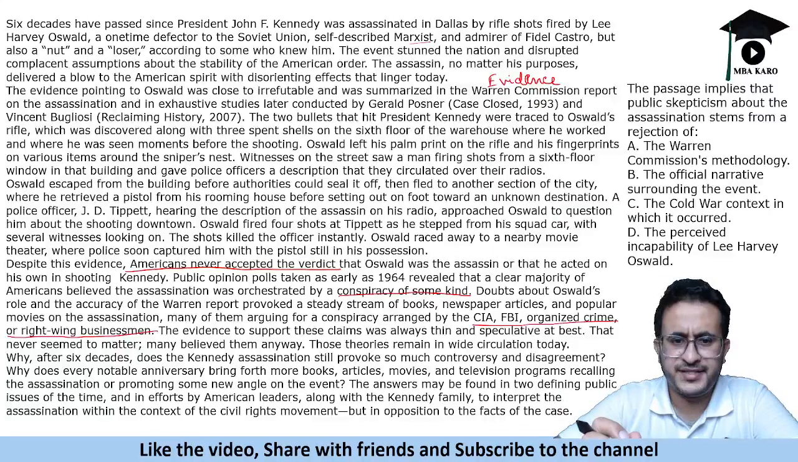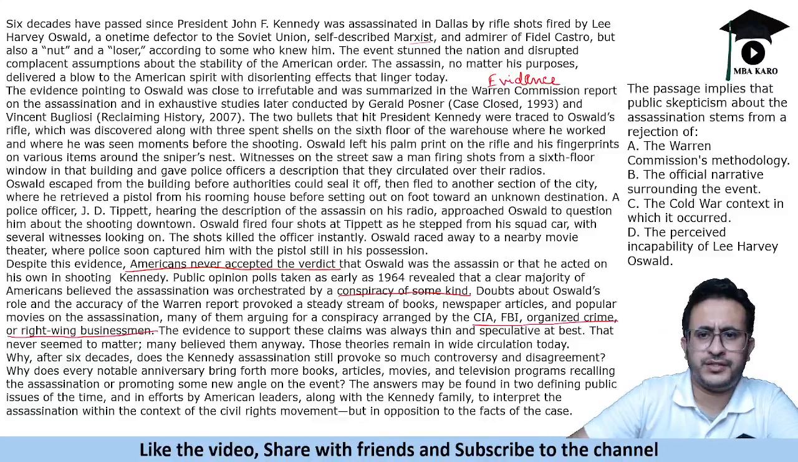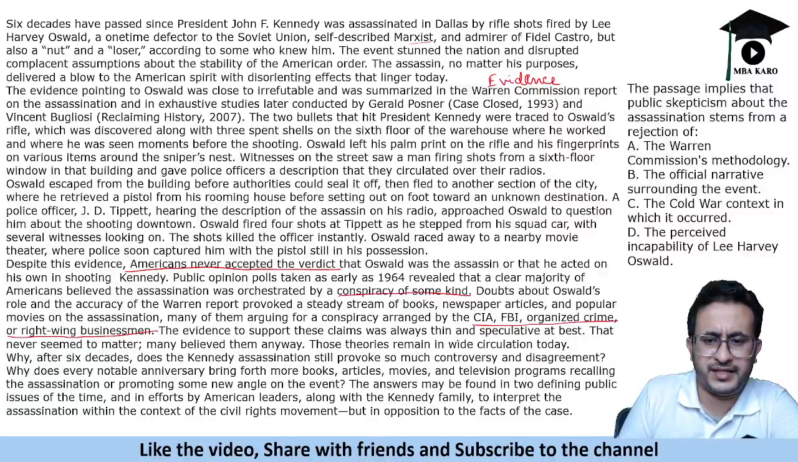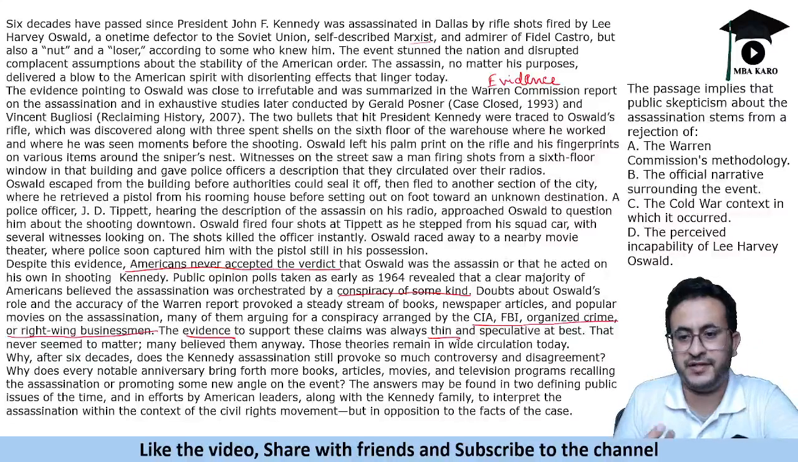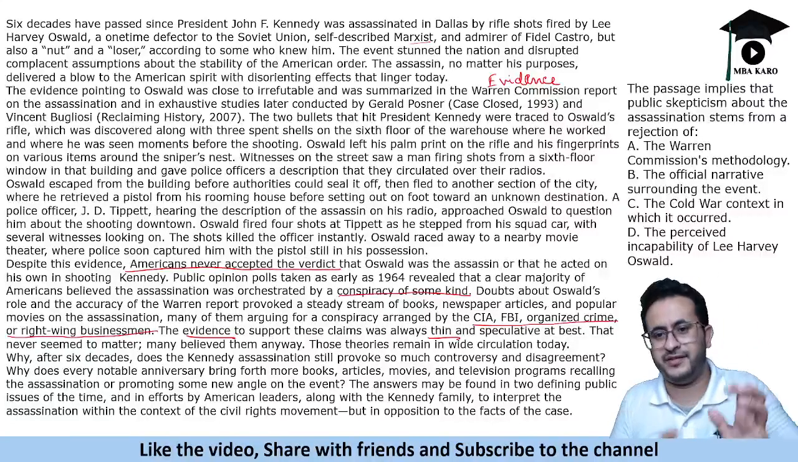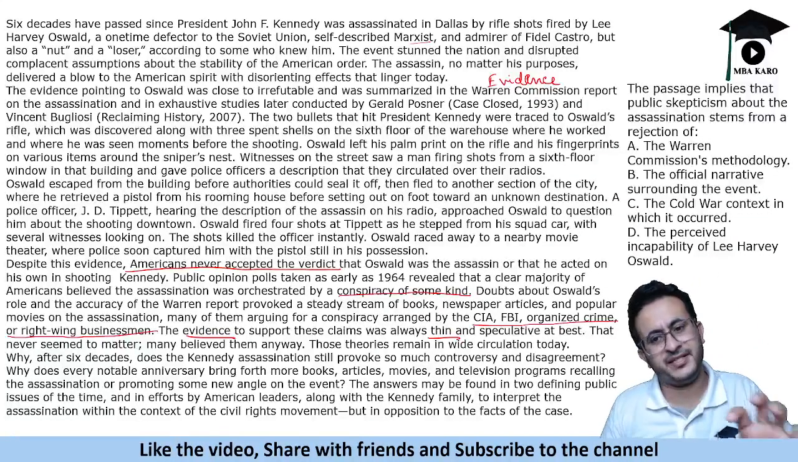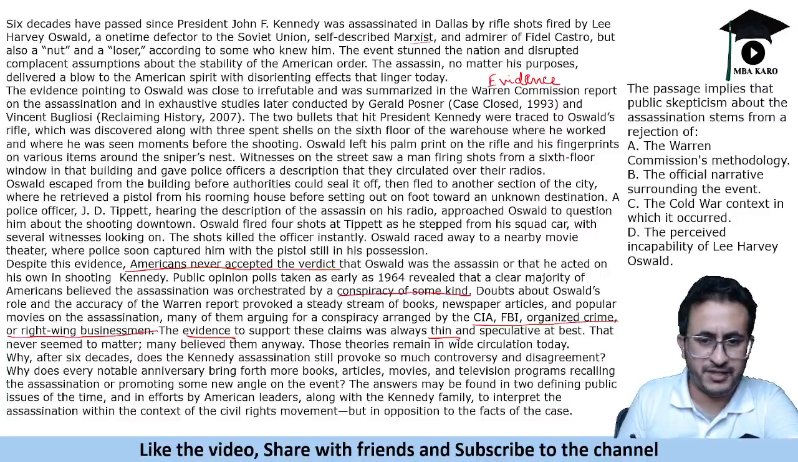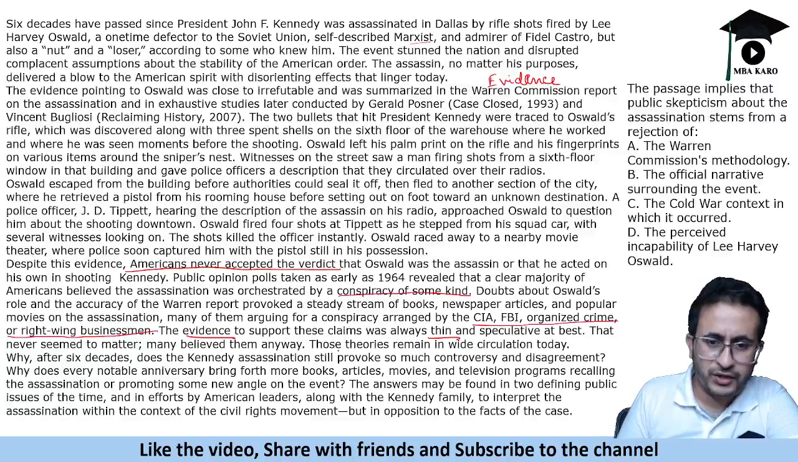So this evidence is strong. Here this Oswald theory is strong and this is thin, right? Thin evidence, but still people believe it, right? So even if there is less evidence, if you try to believe in something, you believe in it. So people still believe in it. That's what it tries to say. Those theories remain in wide circulation today.